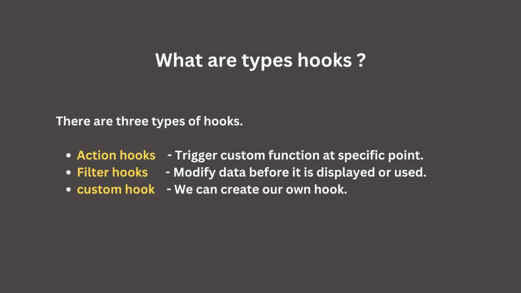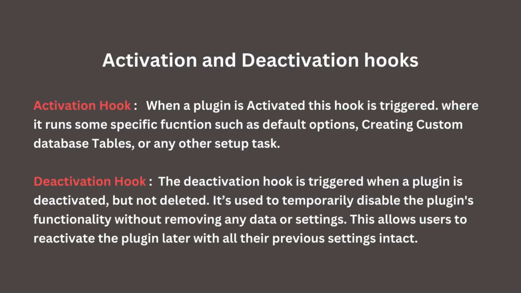Now we mainly read about 2 action hooks. First is the activation hook. When a plugin is activated, the first hook that is triggered is the activation hook, where it runs specific functions such as default options, creating a custom database table for the plugin, or any other setup task.